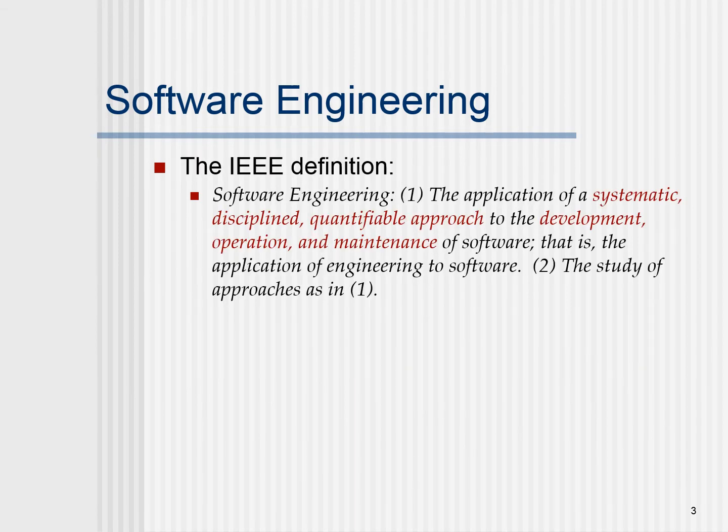A typical IEEE definition of software engineering is the application of a systematic, disciplined, quantifiable approach to the development, operation, and maintenance of software. That is the application of engineering to software. We make a certain study and then apply these principles in developing software, so we may get high quality and maintainable software.